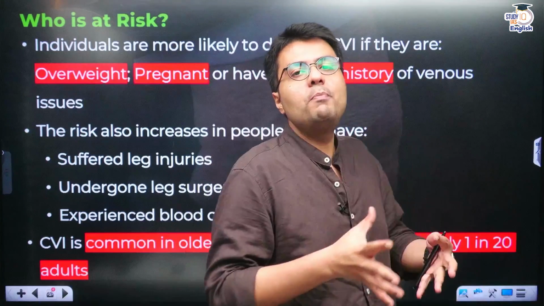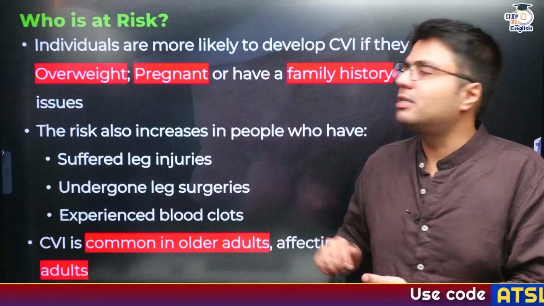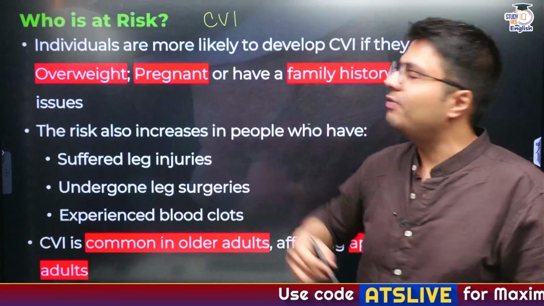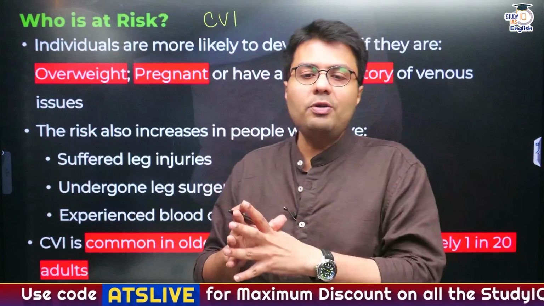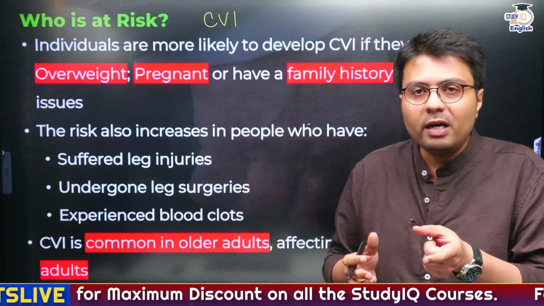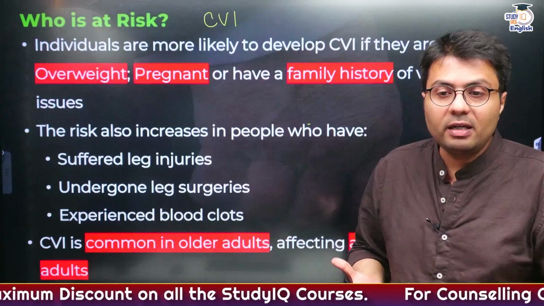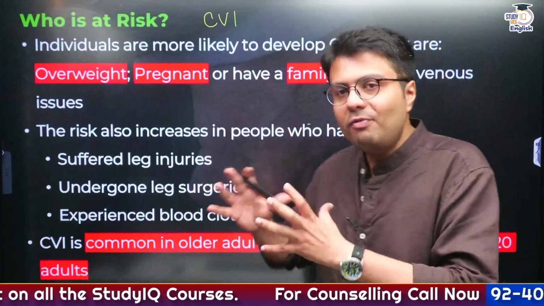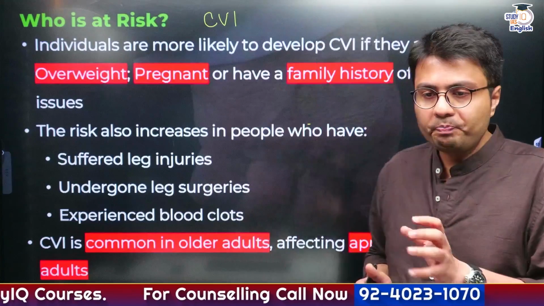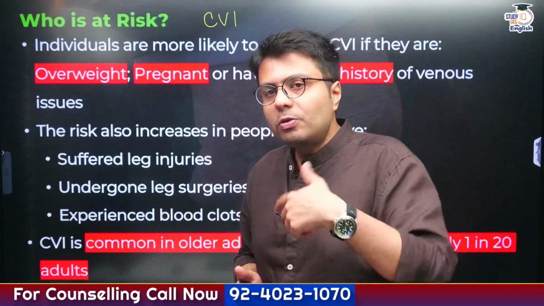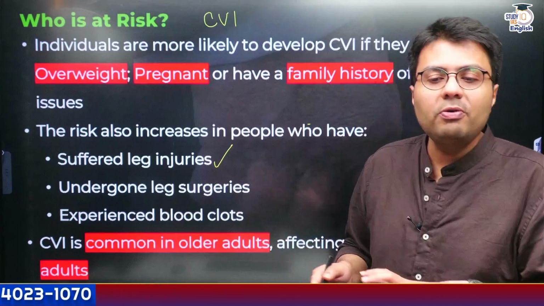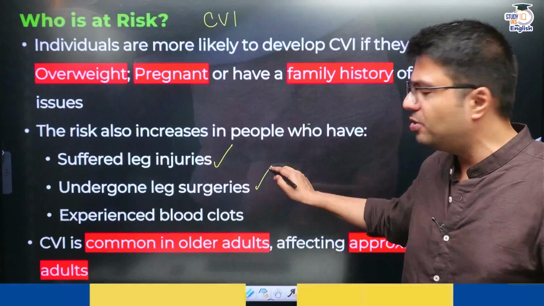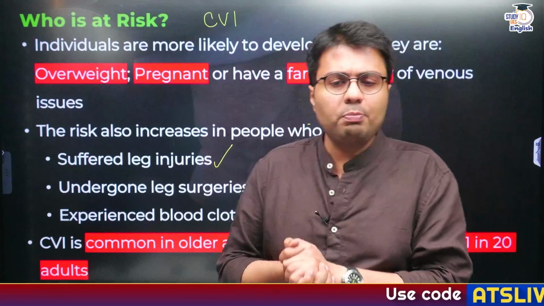Now, what kind of people are at risk of suffering from this medical condition known as CVI? The individuals who are more likely to develop CVI, you need to understand, might be overweight, might be women who are pregnant, or may even have a family history of venous issues. And people are also at risk if they have suffered leg injuries in recent times, have undergone leg surgeries, or have even experienced blood clots.